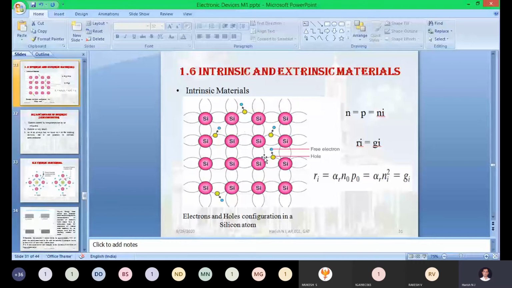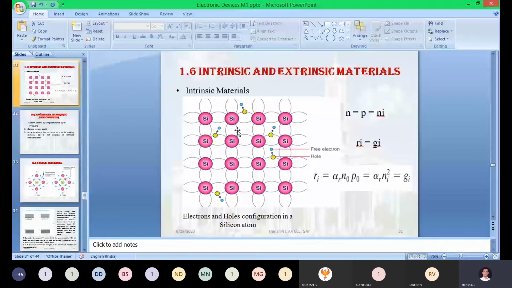Out of the 5 valence electrons, any one electron has additional energy. That electron with additional energy will start moving towards the vacancy created by the boron. At the same time, the vacancy of the boron will start attracting the neighbor silicon electron.